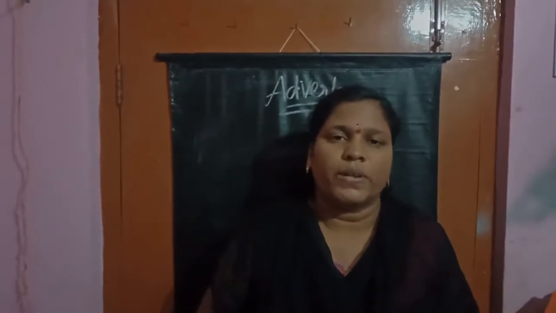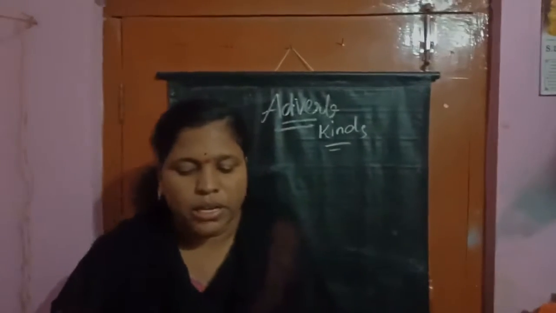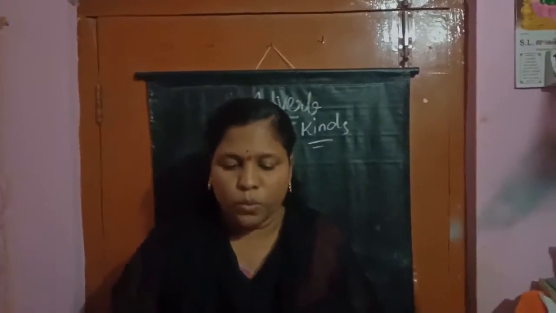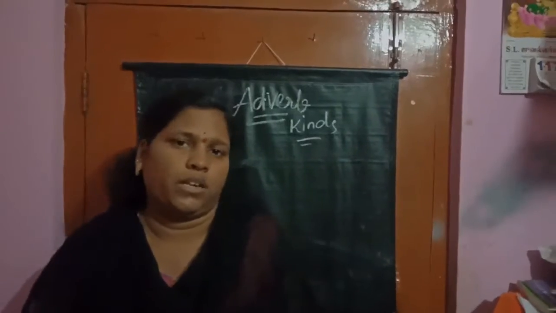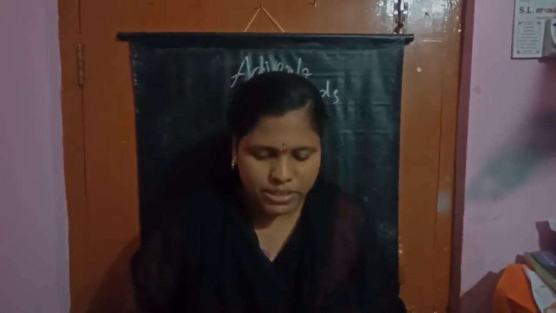Yes, children. Now, once again, I'm telling you, listen carefully. The word which tells more about verbs or adjectives is called an adverb. See here, children, the adverb tells us where or at what place the action is done, at what time an action is done, how many times an action is done, and to what extent or degree the action is done.